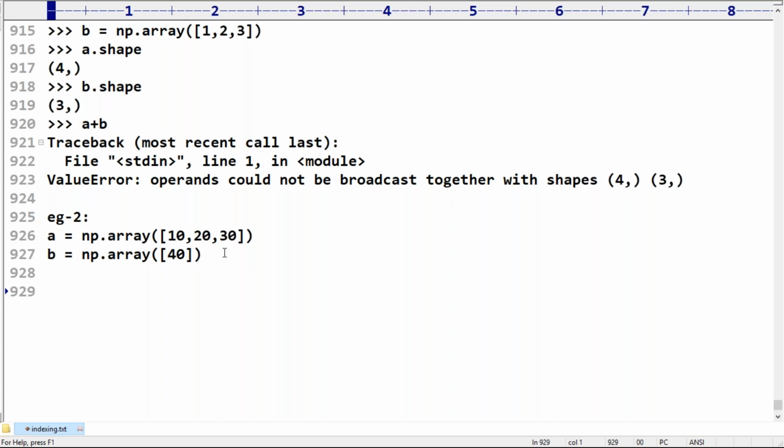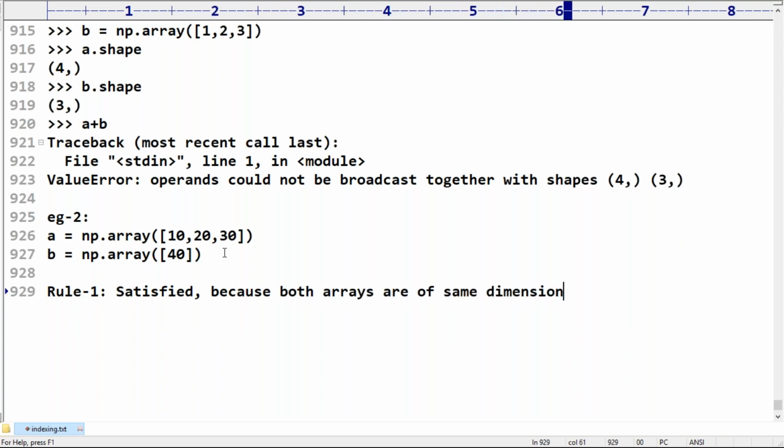Now you should be in a position to tell the result, how it is going to happen. Observe carefully. Rule one is already satisfied because both arrays are of the same dimension. So rule 2 is going to be applied. Before applying rule 2, what is the shape of A, sir?